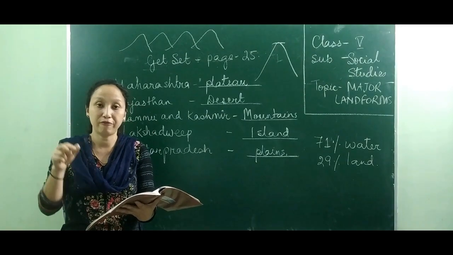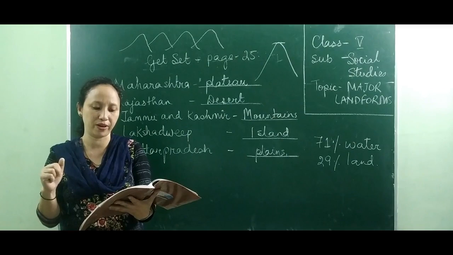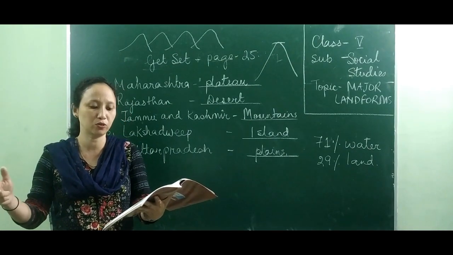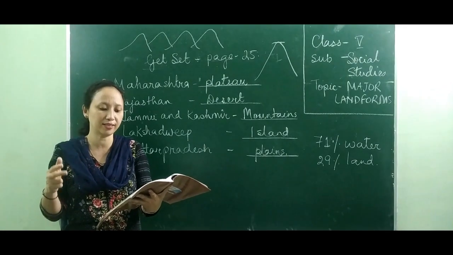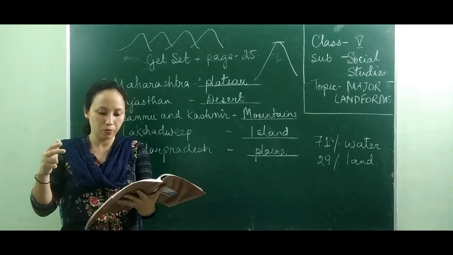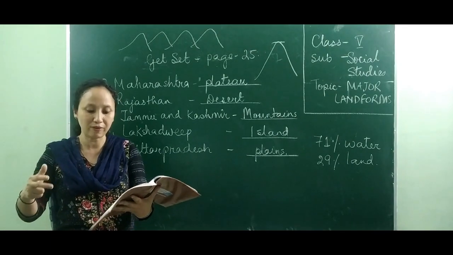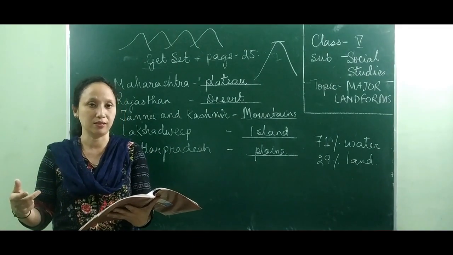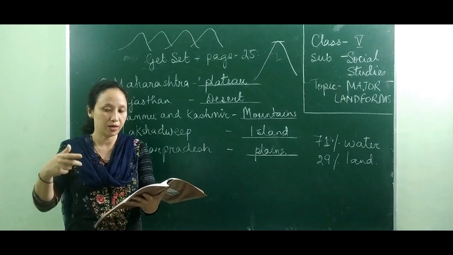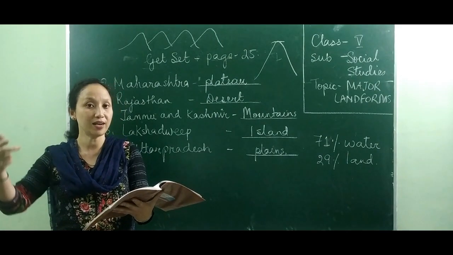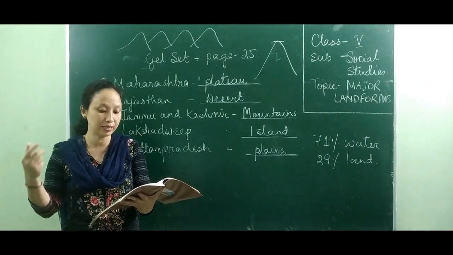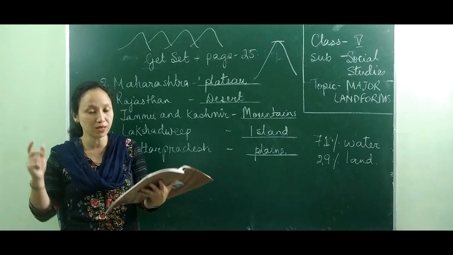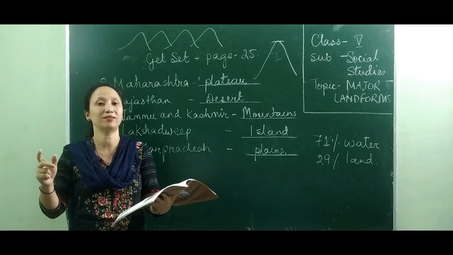And these plateaus have very deep canyons on their surface. In the Colorado Plateau, they have a very nice canyon which is known as the Grand Canyon. It's an example of a plateau which has deep canyons. So if you happen to visit the other continents of the world, like America, you can go and see the Grand Canyon. It's something that you must go to. If you go there, you must go and see the Grand Canyon.